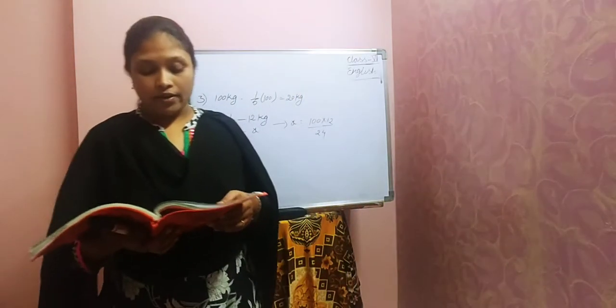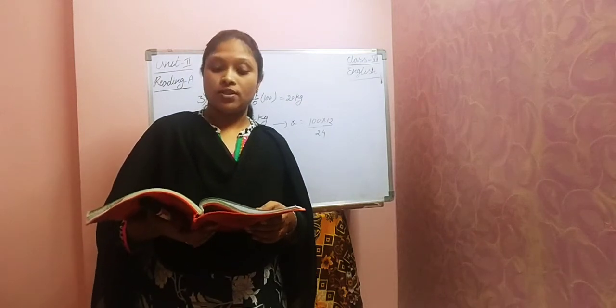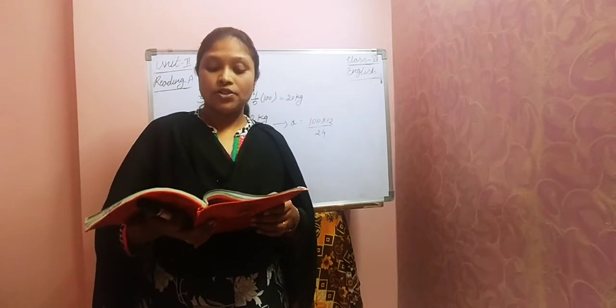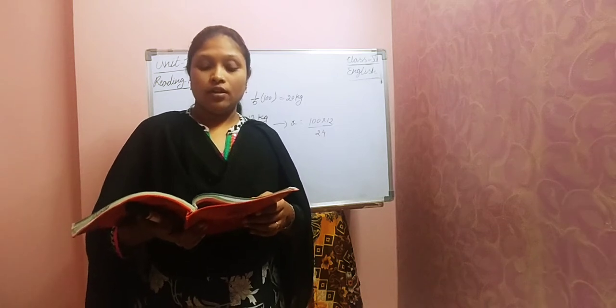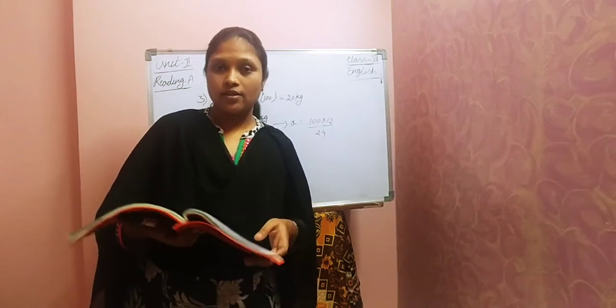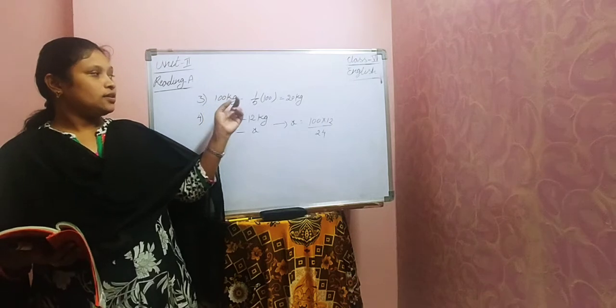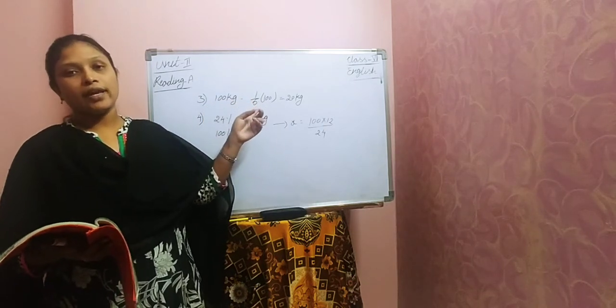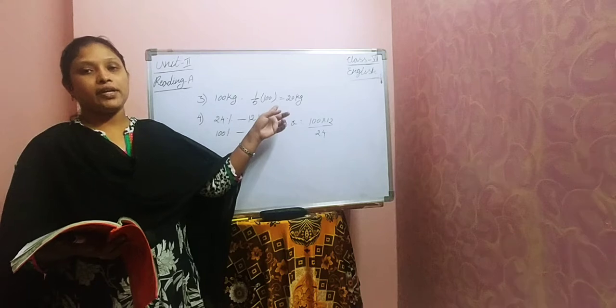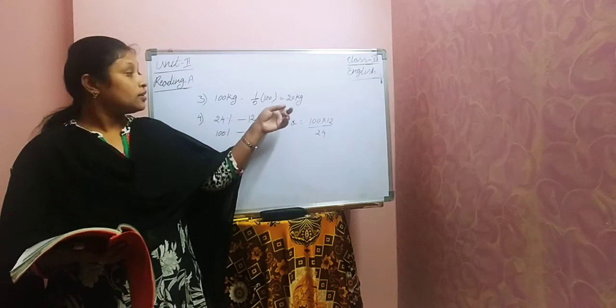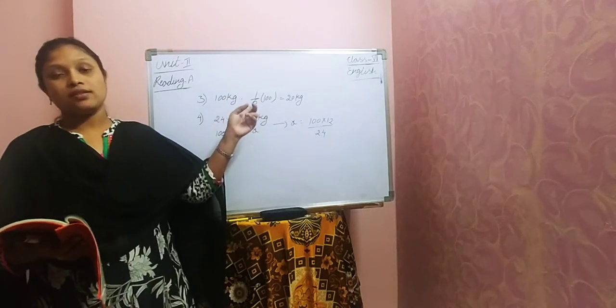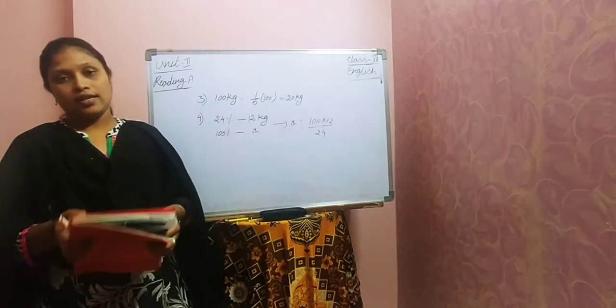So are you perfect in math? Can you do this calculation? The weight of a person is given as 100 kilograms and we have to find the weight of the bones. If you look at the second pie chart, bones consist of 1/5. We have seen that, right? So if the weight is 100 kgs, how do we calculate the bone weight? 1/5 of 100. That means if you cancel, we get 20 kg.